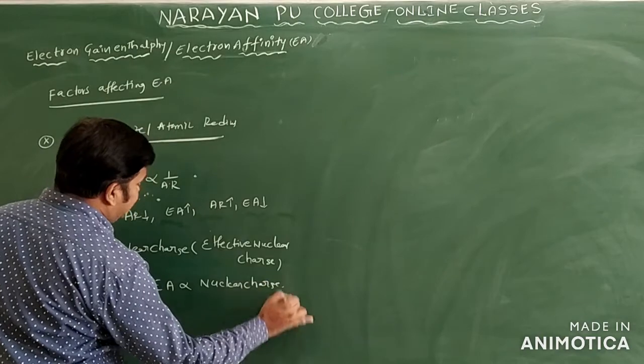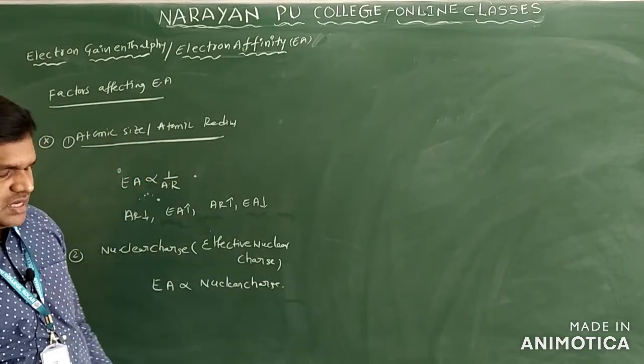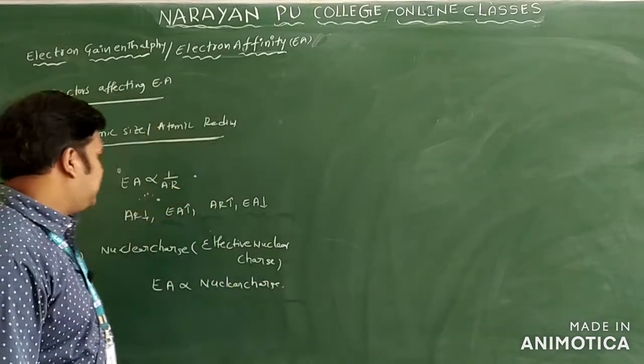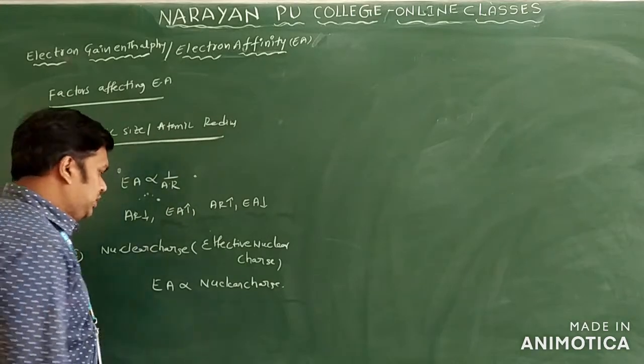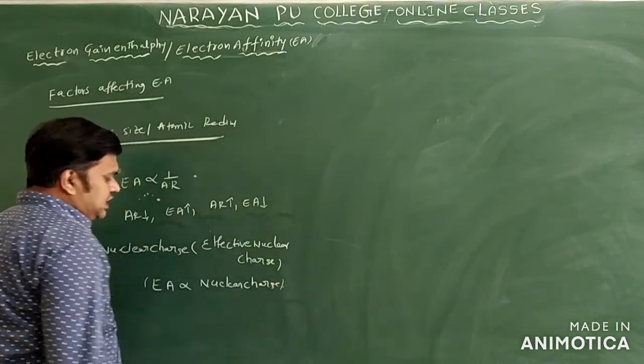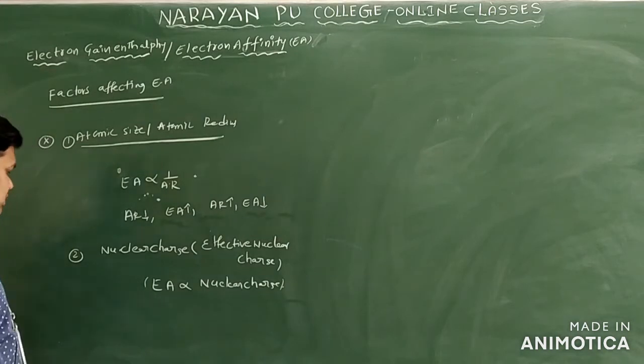What is the reason here? If the nuclear charge increases, the size decreases. If the size decreases, electron affinity increases. So it increases with increasing nuclear charge, and decreases with decreasing nuclear charge.